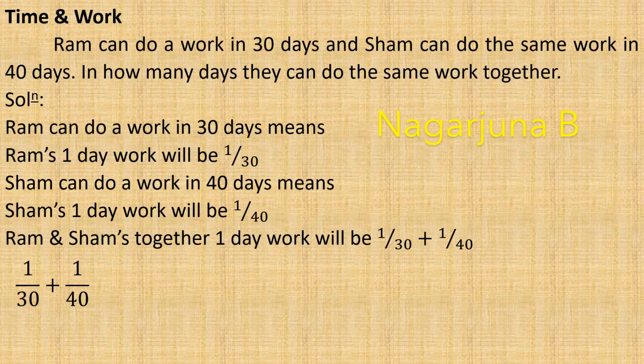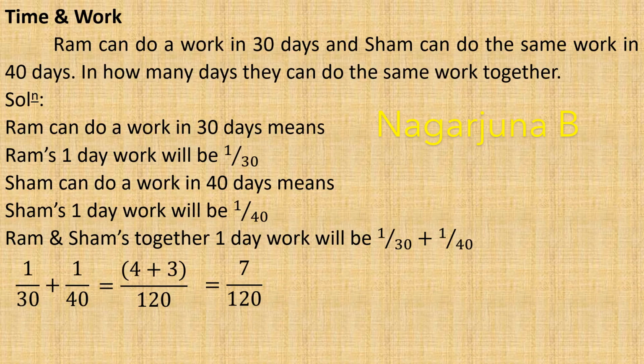So this we can write as equal to (4 plus 3) divided by 120, because 30 fours are 120 and 40 threes are 120. 1 into 4 will be 4 and 1 into 3 will be 3. So 4 plus 3 divided by 120, and this will be equal to 7 divided by 120. This is Ram and Sham's together 1 day work.